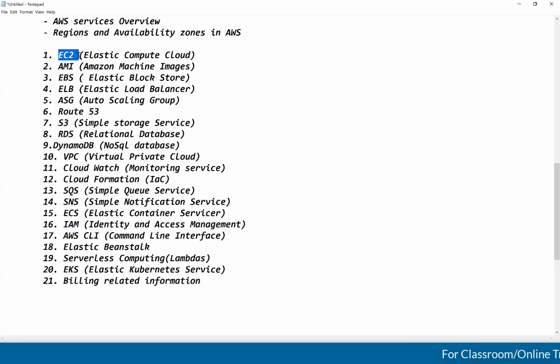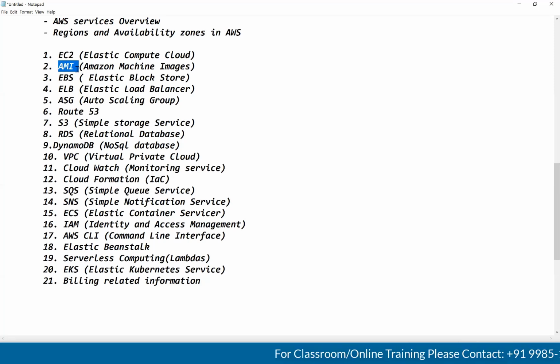See, guys, EC2 stands for Elastic Compute Cloud. What virtual machines can we create? You can create a Windows virtual machine. You can create a Linux virtual machine. You can create a Mac virtual machine. Anything you want to create, you need to go for this EC2 service.